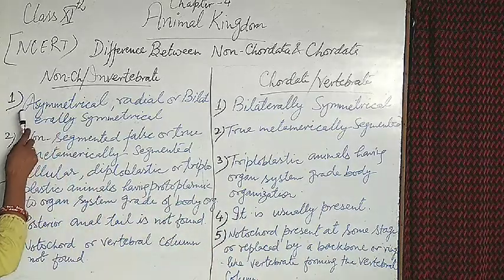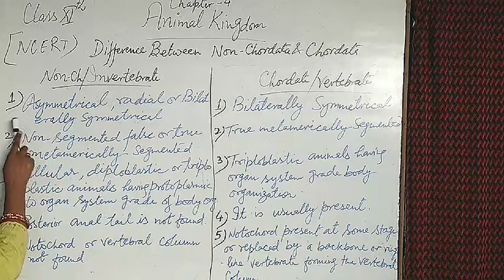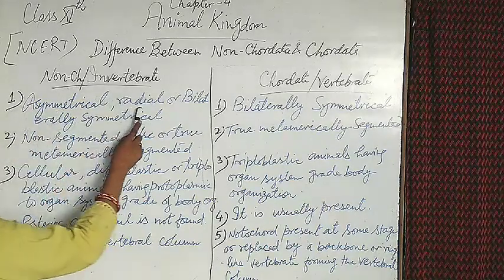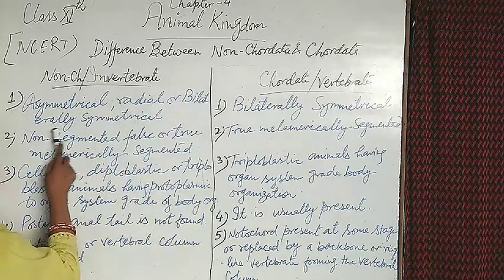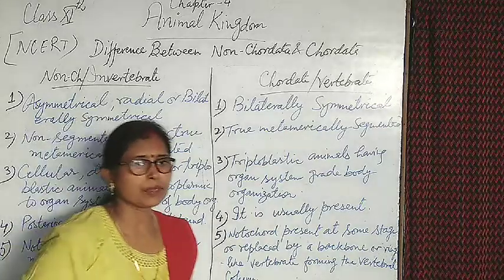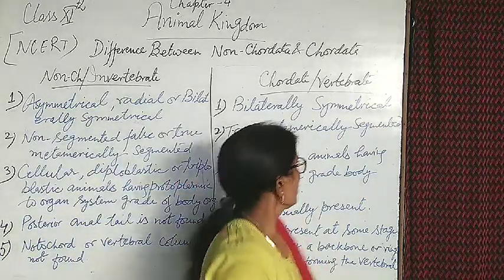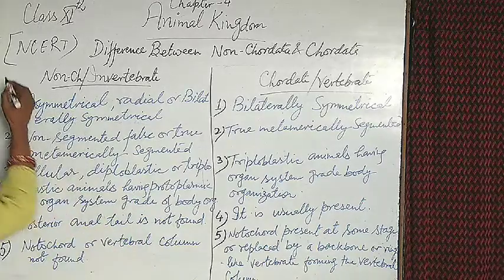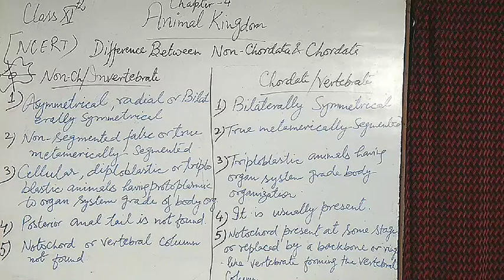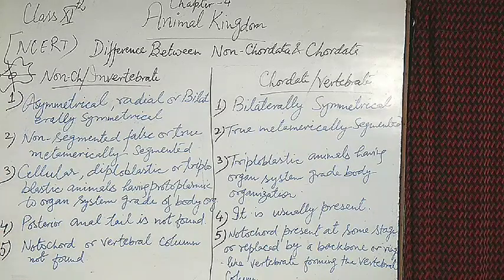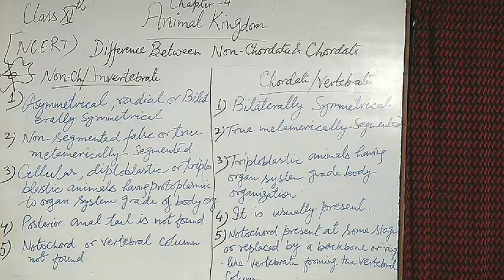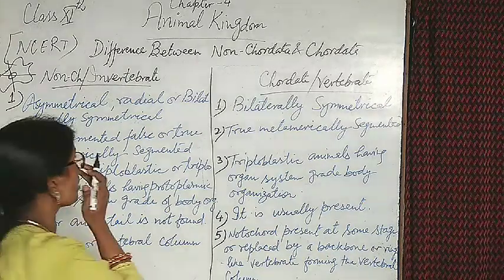First point, in invertebrates, it's a very important part. Some organisms are asymmetrical, radially symmetrical, or bilaterally symmetrical. Asymmetrical means organisms like amoeba. Amoeba has an irregular shape, and no plane can cut it along the x-axis or y-axis, with no equal division of the parts of the body.